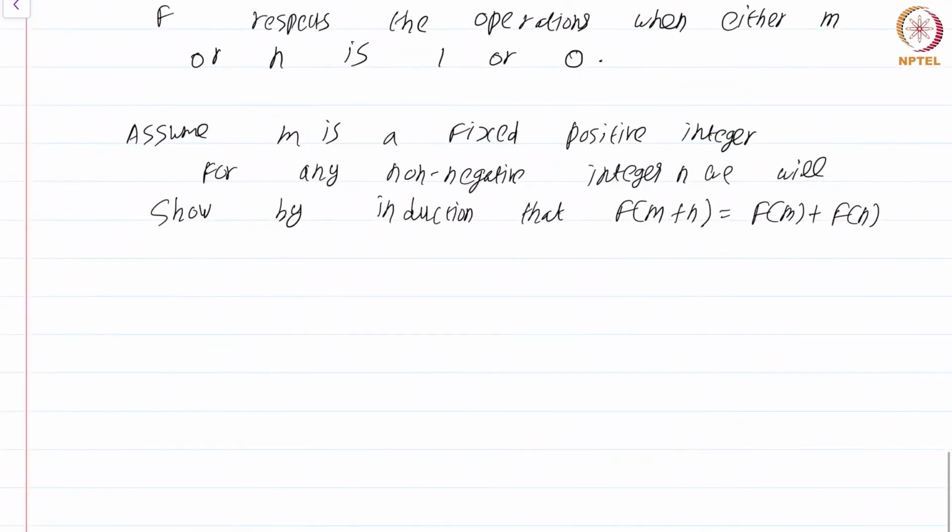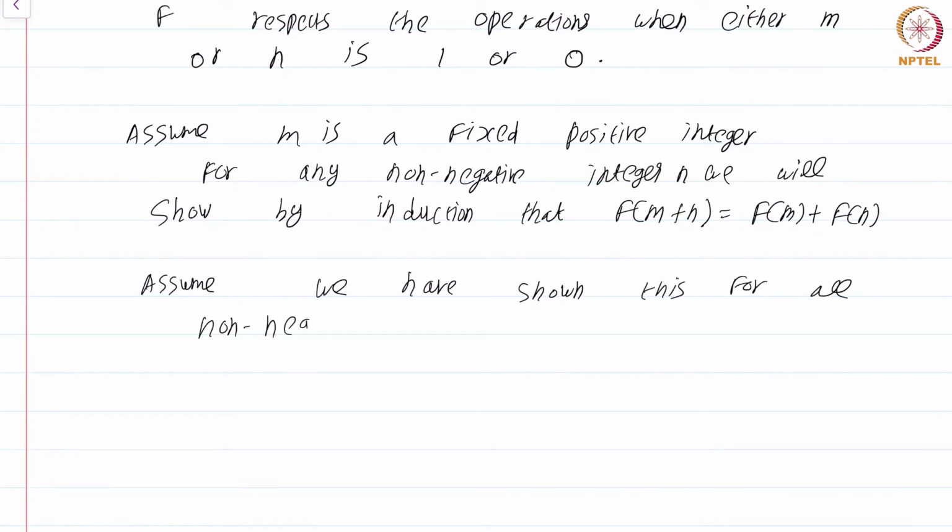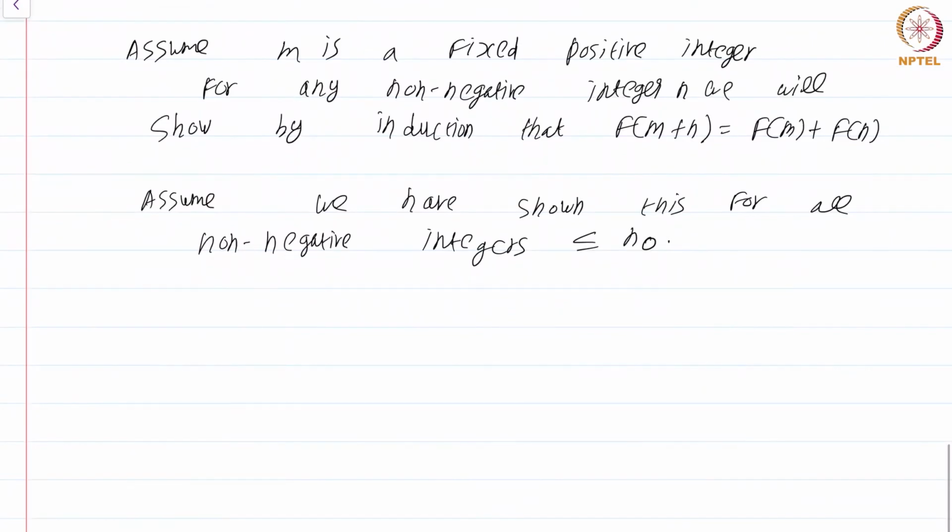We will show that addition is respected whenever m is a fixed positive integer and n is a non-negative integer. So assume that we have shown this for all non-negative integers less than or equal to n naught. We are going to use proof by strong induction.